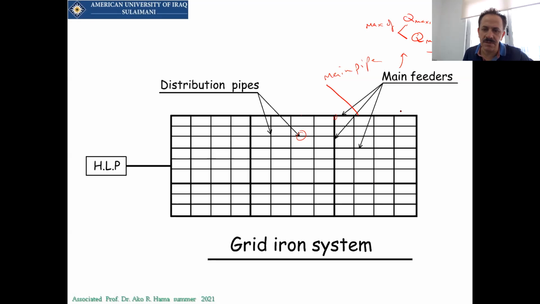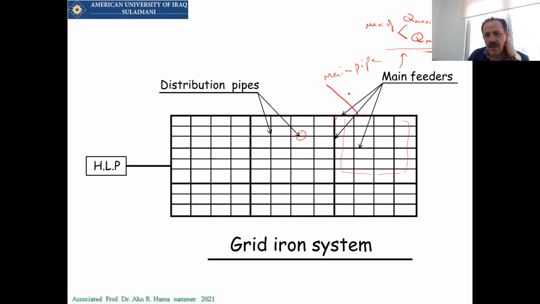For example, if there are houses here, you should find the Q maximum day for this area and the fire for them and see how much it equals, then find the maximum hourly for this area and compare between them. So the flow in this pipe should be based on that one.